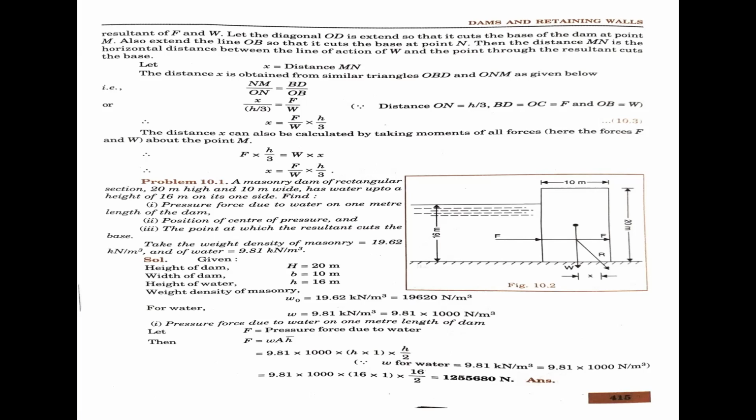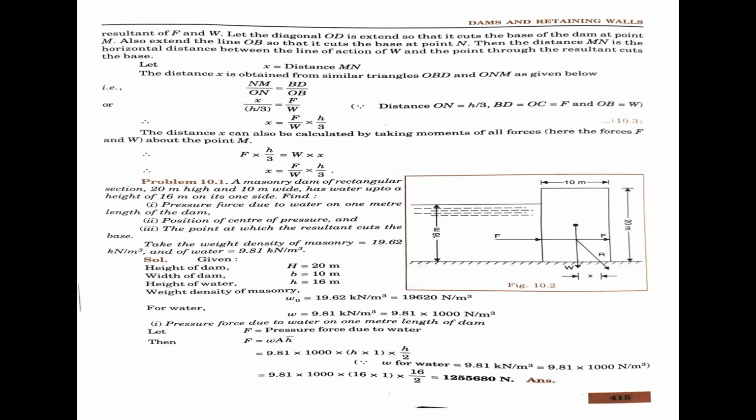Find the pressure force due to water on 1 meter length of the dam. Second condition, the position of center of pressure and the point at which the resultant cuts the base. Take the weight density of masonry as 19.62 kilonewton per meter cube and of water as 9.81 kilonewton per meter cube.